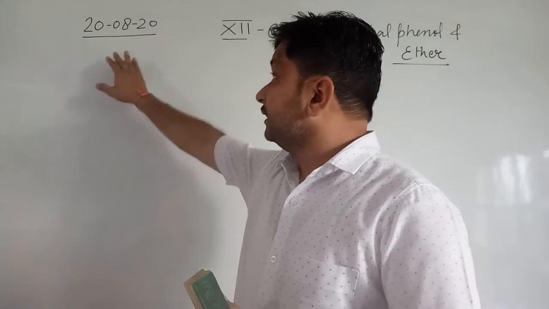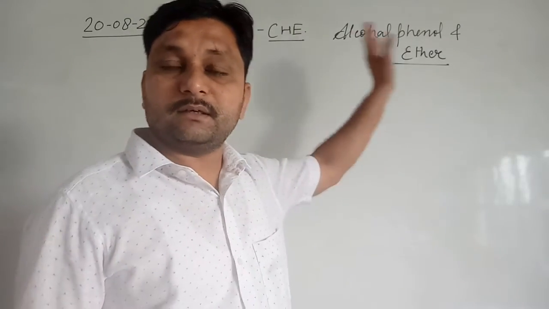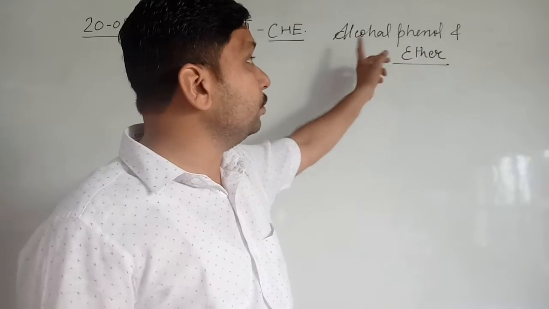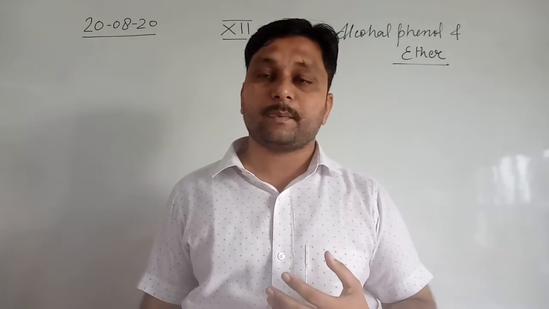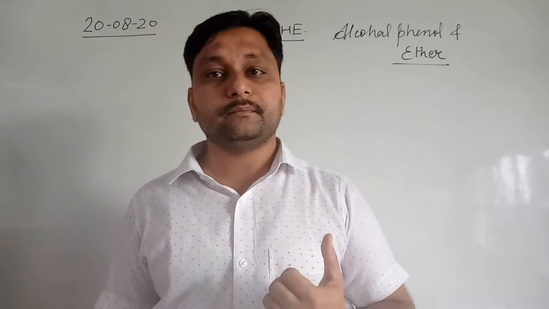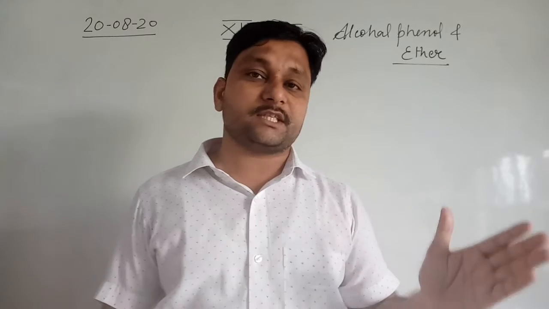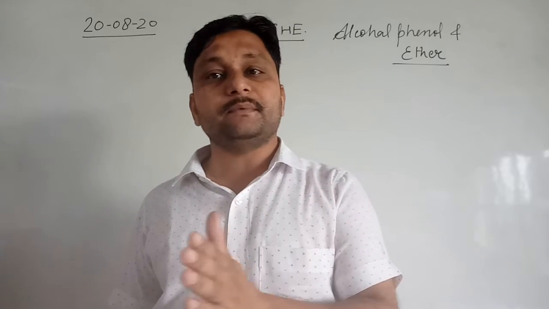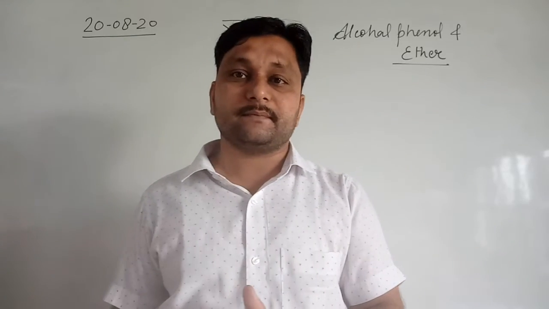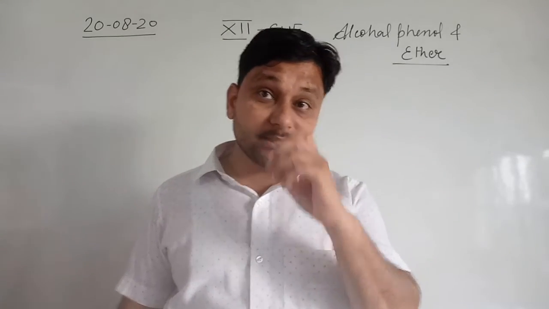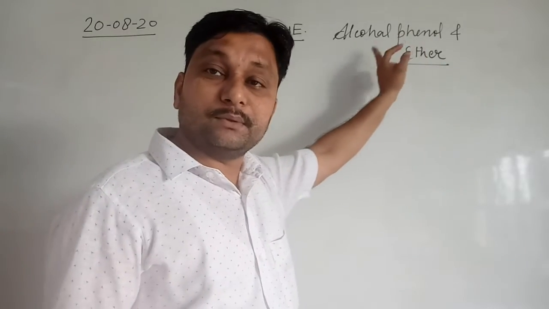So today, on 20th August, for class 12 chemistry we have the new chapter of the second book, that is alcohol, phenol and ether. This chapter carries high weightage according to the CBSE board, and it is correlated with the first chapter, alkyl halides, with the third chapter, aldehydes, ketones and carboxylic acids, and also with the fourth chapter, that is amines. Clear? Now the question arises, a single chapter contains three different topics: alcohol, phenol and ether.